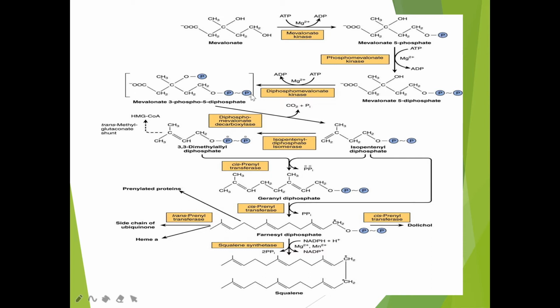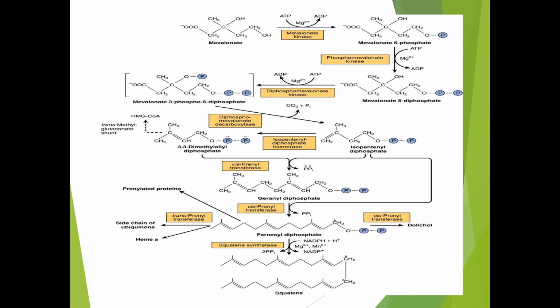Then a third time we phosphorylate, and the third position will also be phosphorylated. This is the first carbon, second, third, fourth and fifth carbon, 5 carbon atoms. In the third phosphorylation step, we get mevalonate 3-phospho 5-diphosphate.